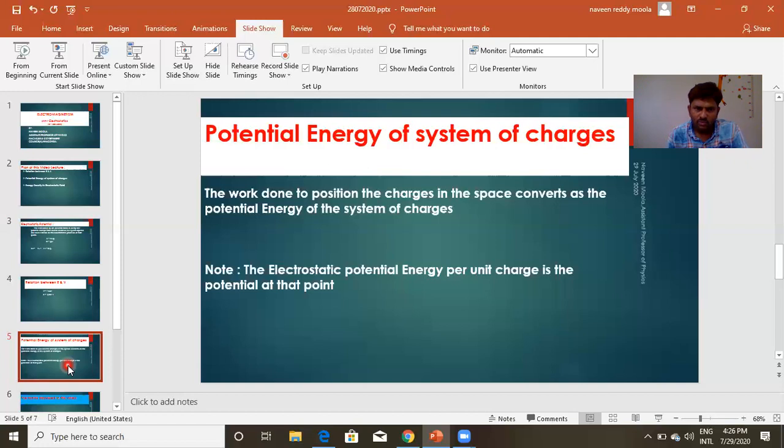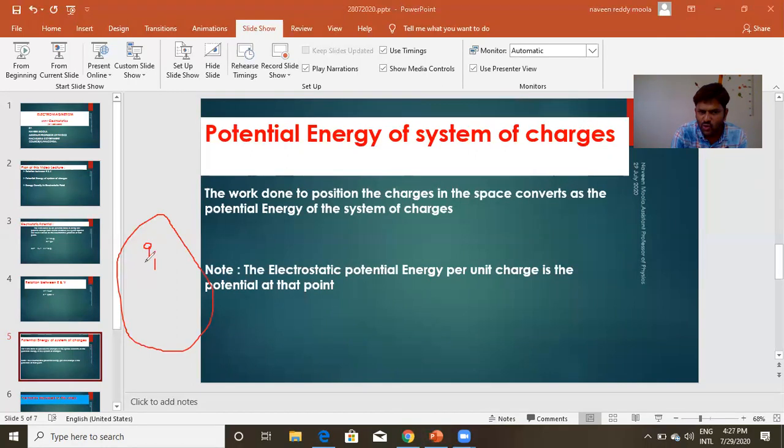But now we need to understand this definition, and we need to derive potential energy for a system of charges. Let me explain like this. Suppose here is an empty space, nothing is there, no charge. I just want to bring a charge Q1 here. I'm not doing any work against any field because there is no field. So there is no question of potential energy; it is zero, no problem.